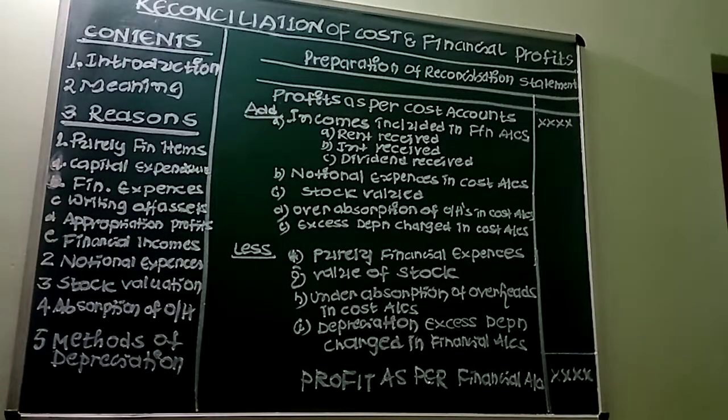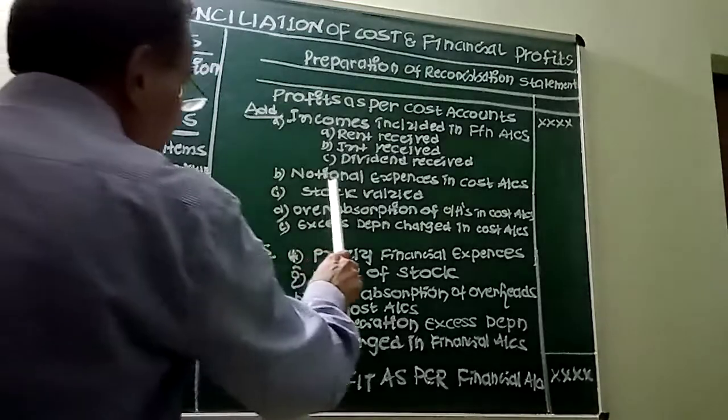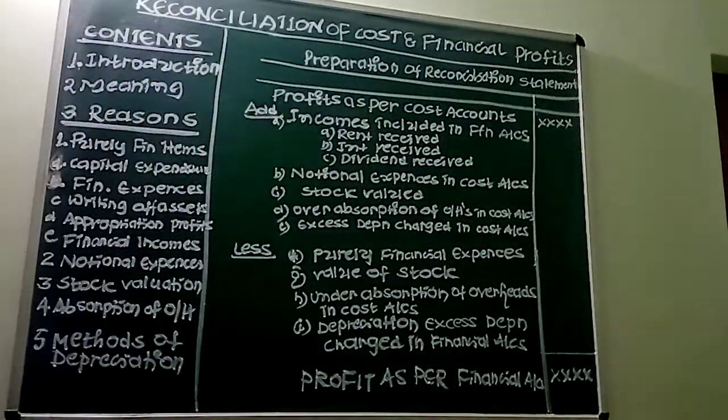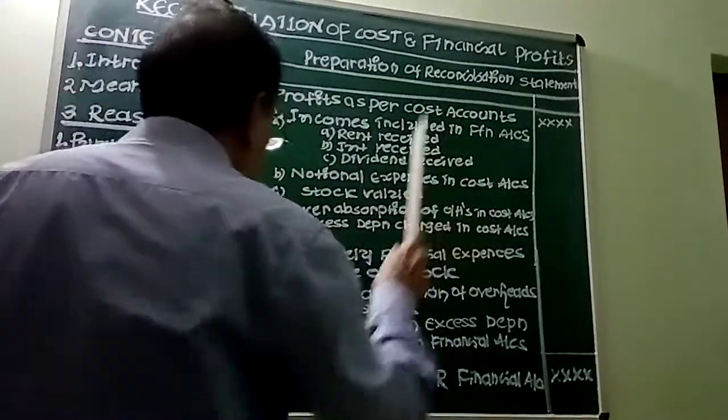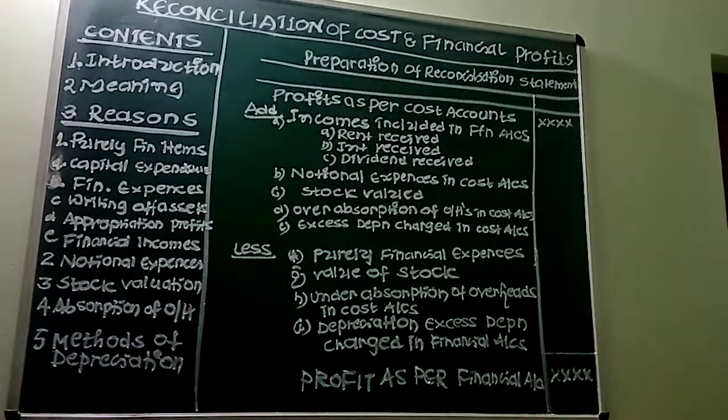Next important thing is there are some notional expenses which appear only in cost accounts. For example, interest on own capital, rent on own building, and salary of the proprietor. These are some of the important notional expenses which will appear in cost accounts. So you have to add it. That's a very important point. Next important thing, stock value. In stock value, overvaluation of opening stock in cost accounts and undervaluation of closing stock in cost accounts, we have to take the two.